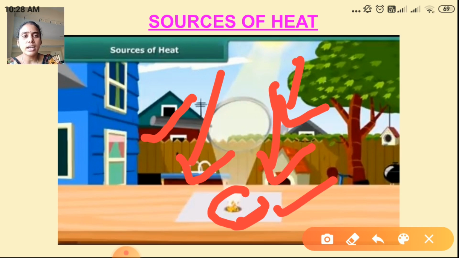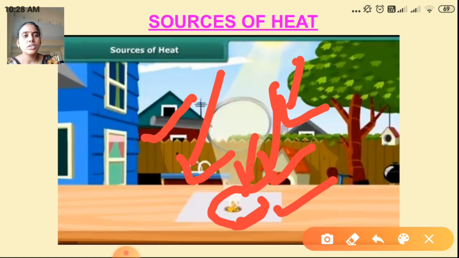With the sun rays falling on that white paper, the paper will be heated. After the sunlight is focused, the paper will burn and burst into flame. So this is another source of heat.